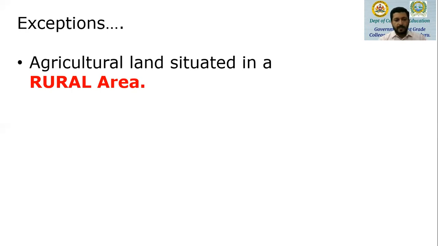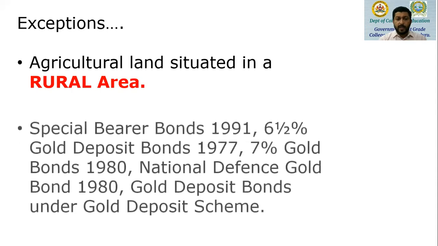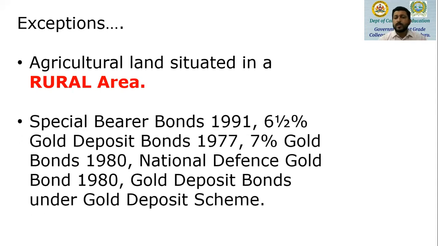Next, we have special bearer bonds issued in 1991, 6.5% gold deposit bonds issued in 1977, 7% gold bonds issued in 1980, national defense gold bonds issued in 1980, and gold deposit bonds under the gold deposit scheme.